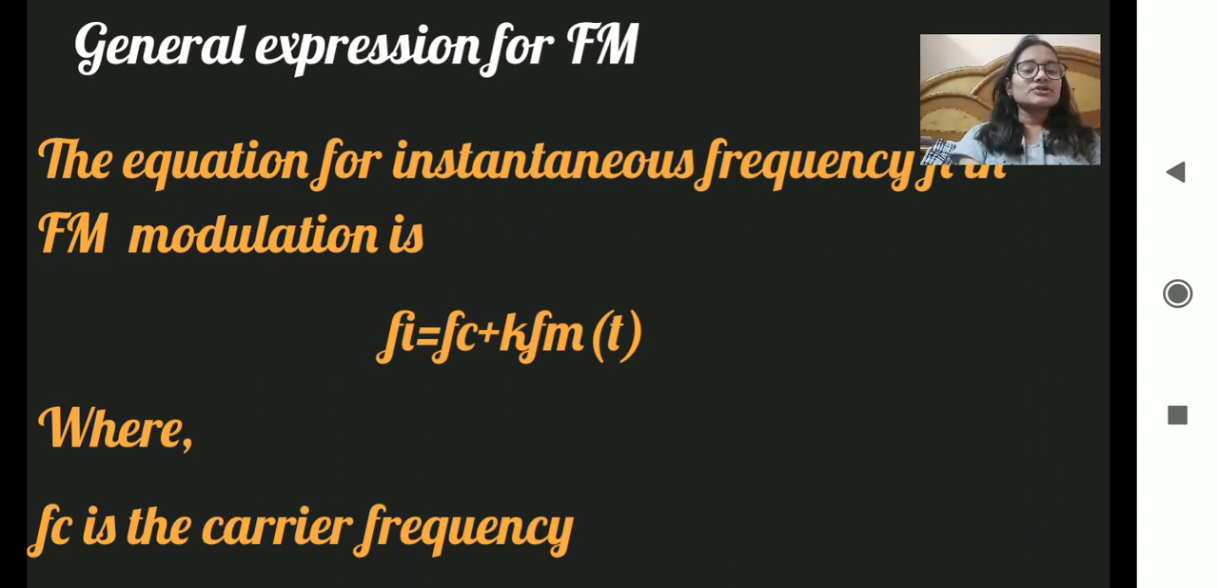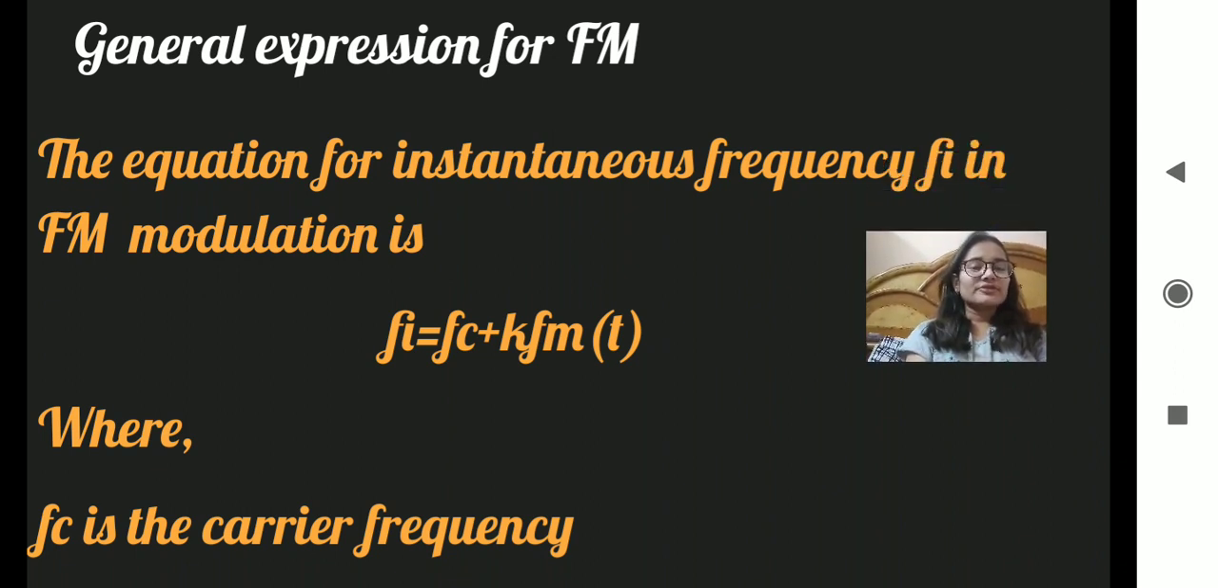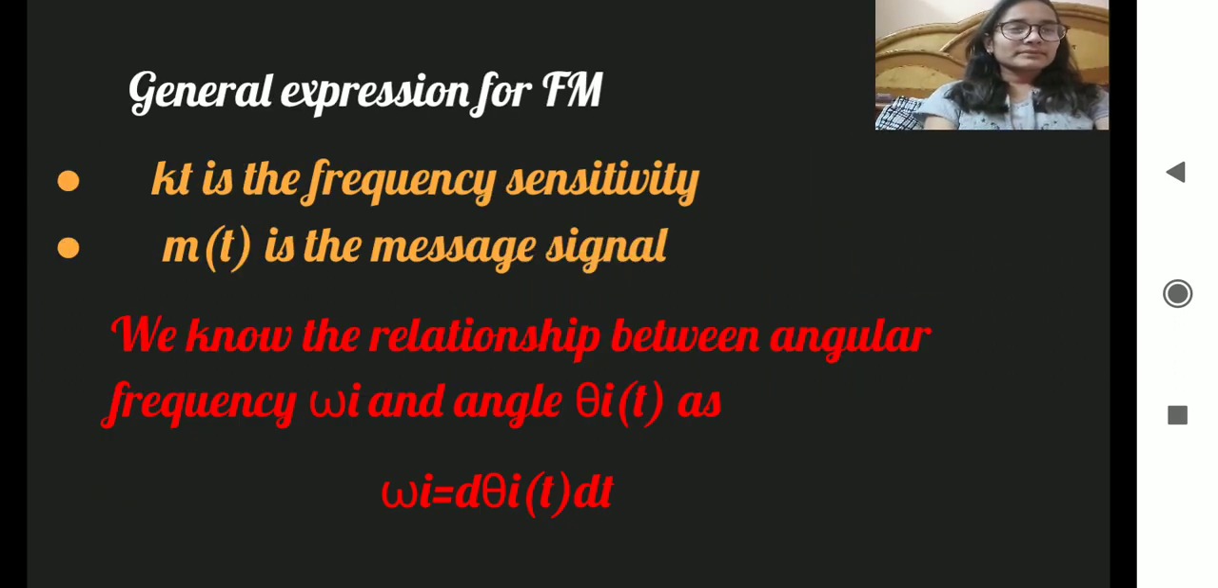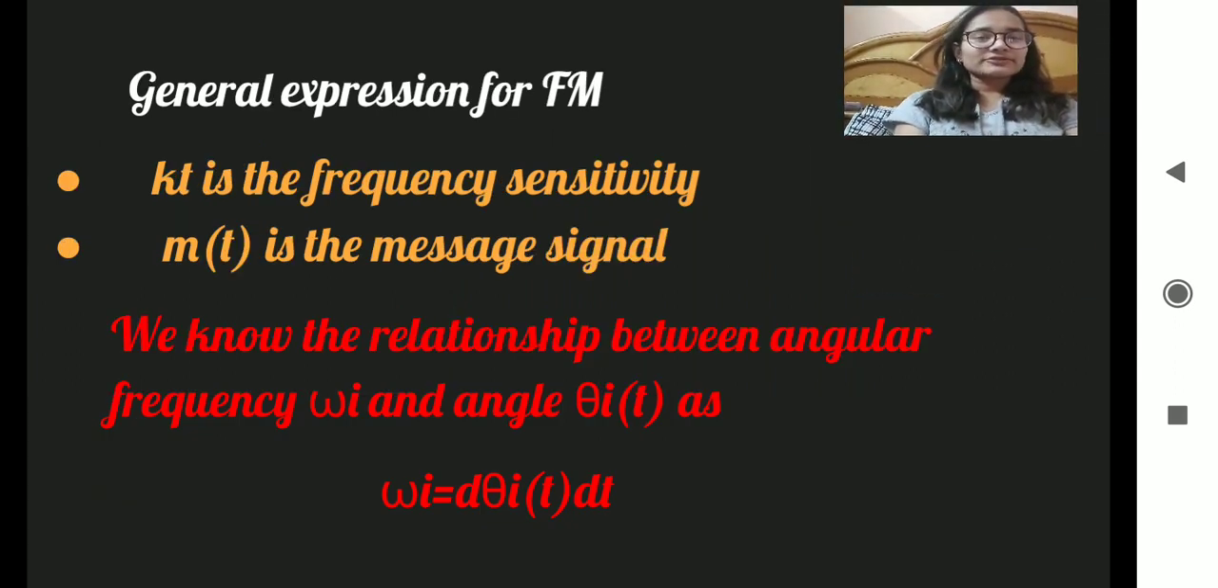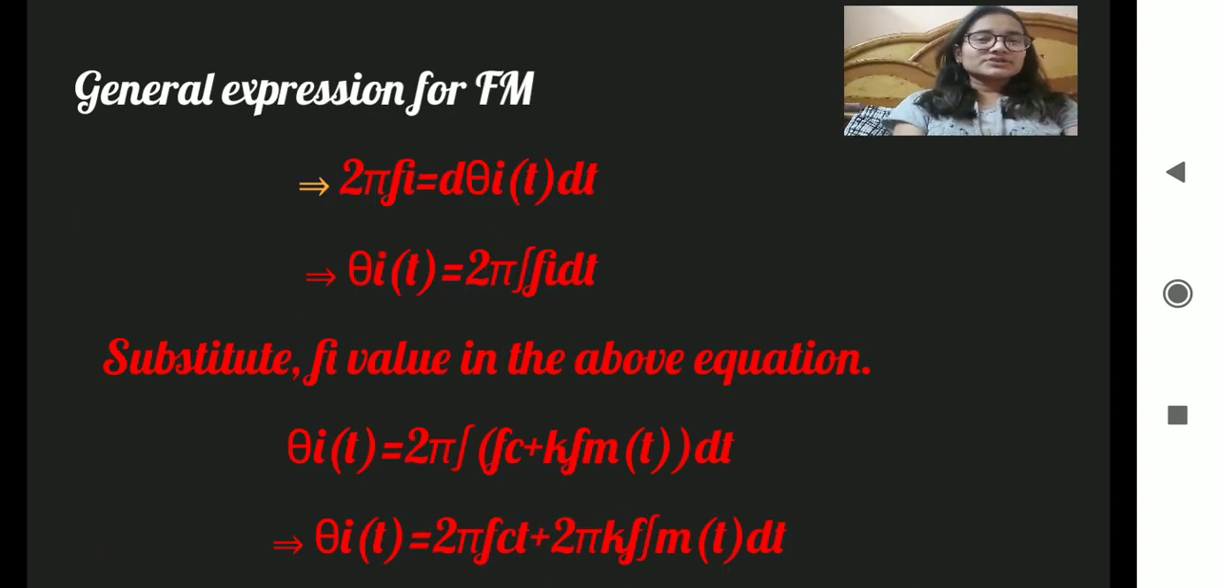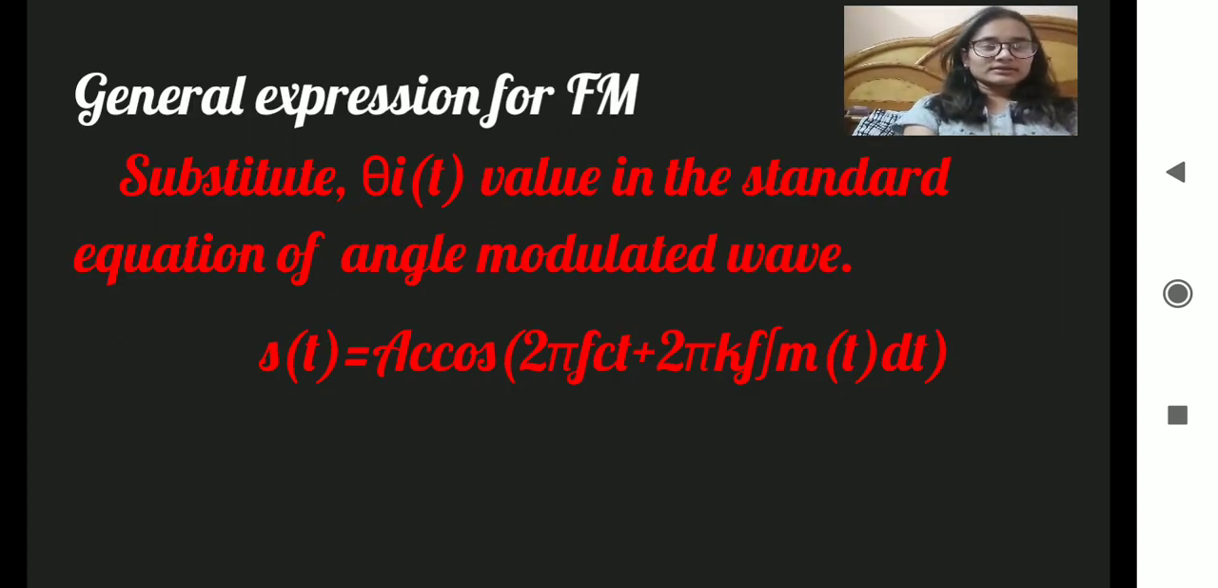So the equation of the instantaneous frequency Fi in FM modulation is Fi = Fc + Kf m(t), where Fc is the carrier frequency. Now the general expression for FM: Kf is the frequency sensitivity and m(t) is the message signal. We know the relationship between the angular frequency ωi and the angle θi as ωi = dθi/dt.